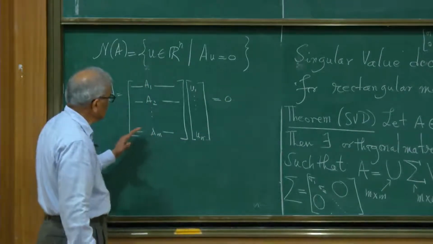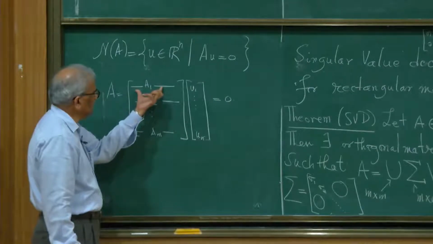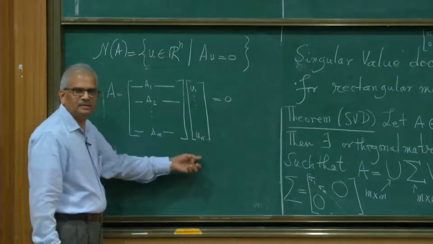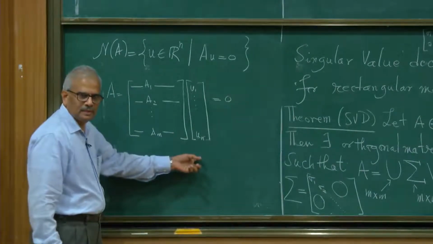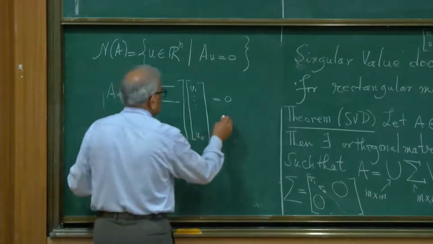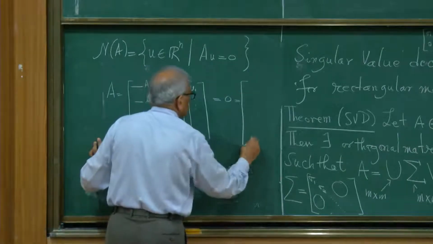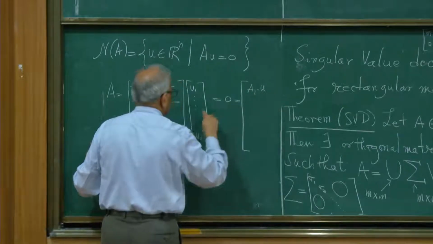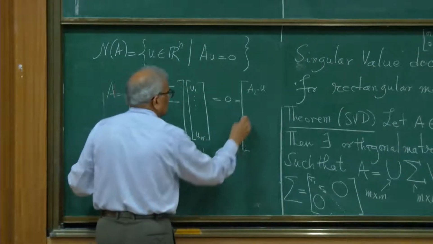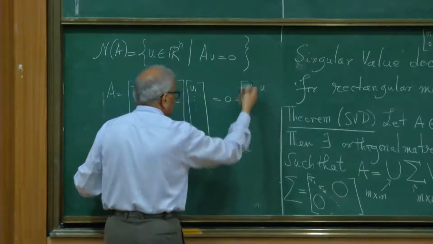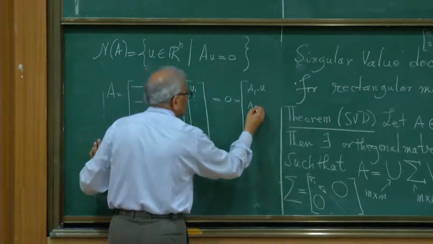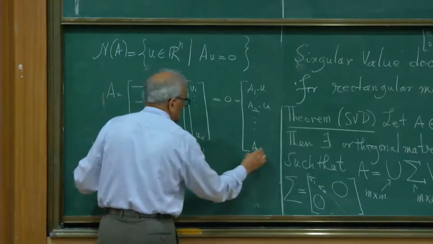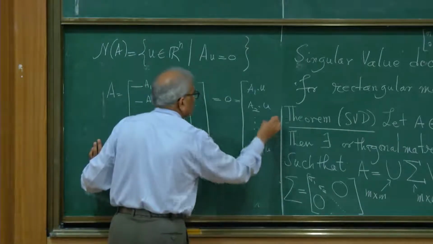So how do we multiply this matrix with this? Take A1, this row vector, and take the dot product with this column vector. So this is equal to A1 dot u, where u is this vector. Then the second entry in Au is A2 dot u, and so on up to Am dot u.